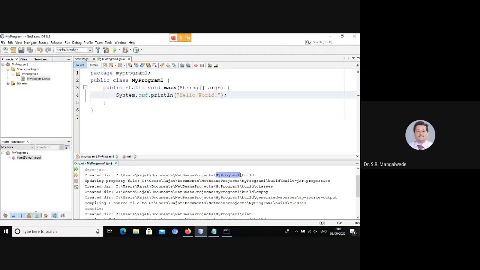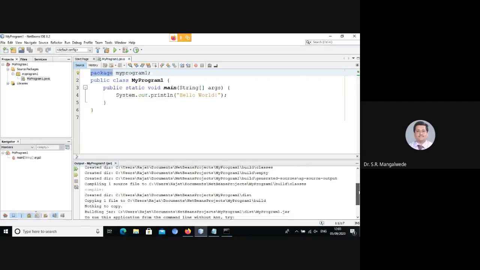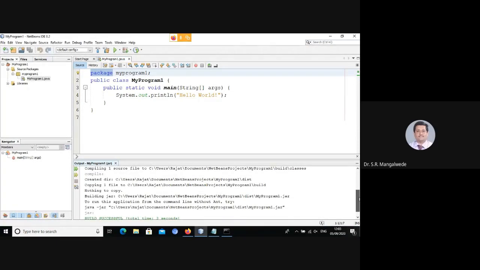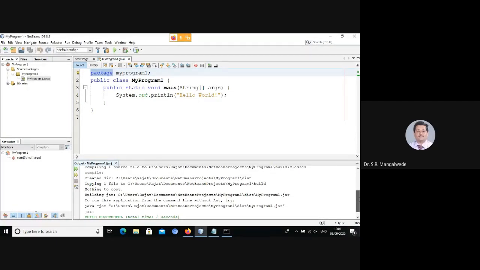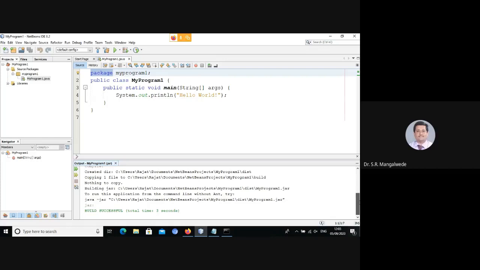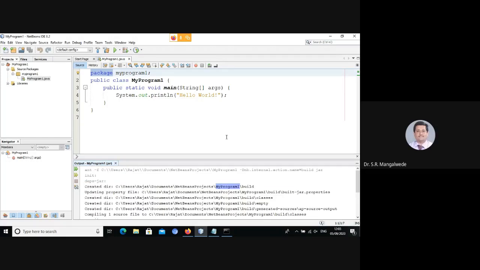Okay, what has it done? It has automatically created a folder named My Program 1. Okay, package is basically a folder where all the classes and the associated interfaces are kept. Okay, what are interfaces and what are classes? We'll be discussing as part of unit 2 and 3 subsequently. However, at this point, it has created a folder named My Program 1.